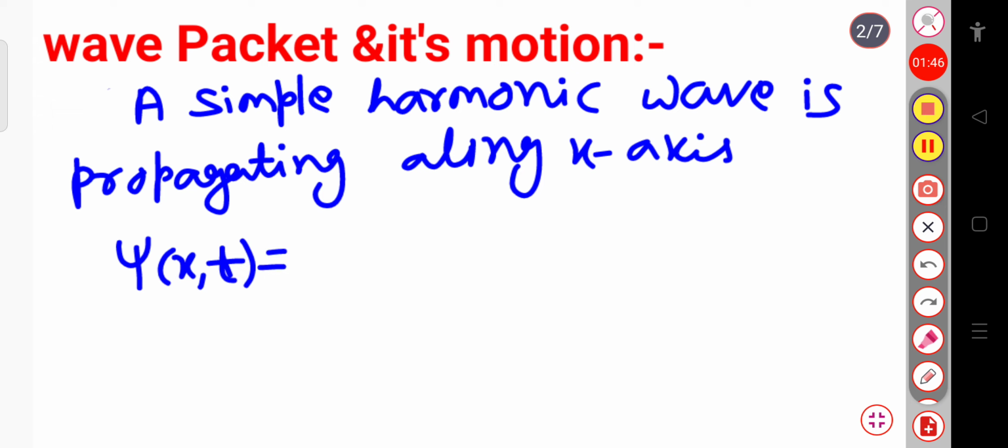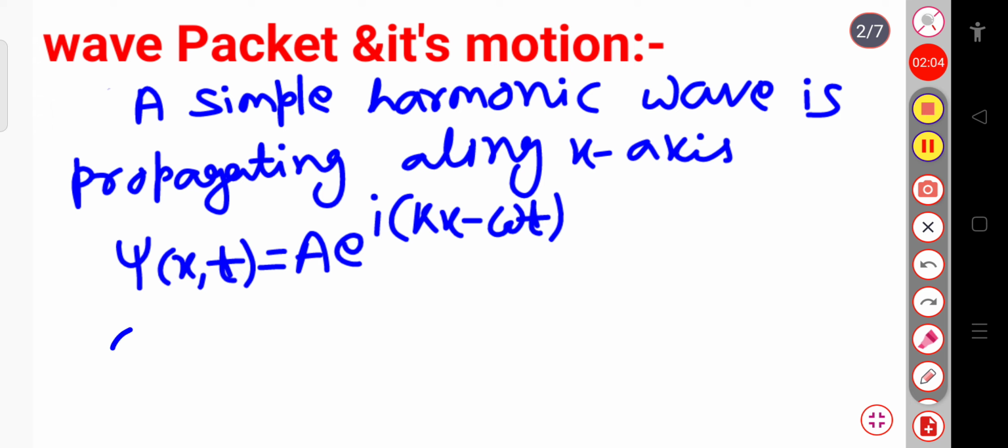This will be equal to A, that is the amplitude, exponential iota (kx minus omega t). This kx minus omega t is nothing but the phase. This total term will represent the phase.